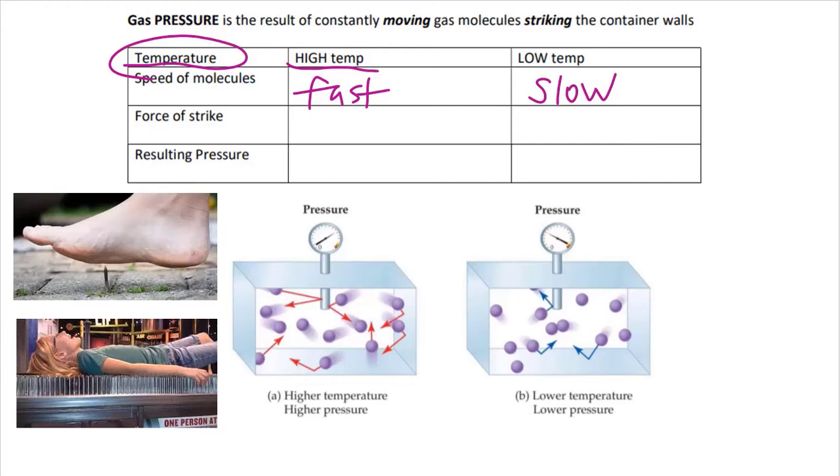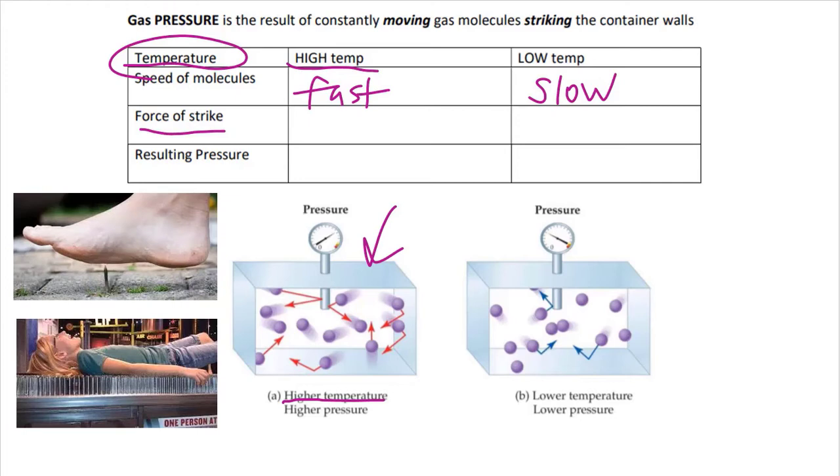Now, this is similar to the speed, but think about the force of the strike. If you look down here at this example, if these particles are moving fast because they're at a high temperature, it'd be like if you were running really fast and smashed into a wall, versus if you're walking really slowly and run into a wall.